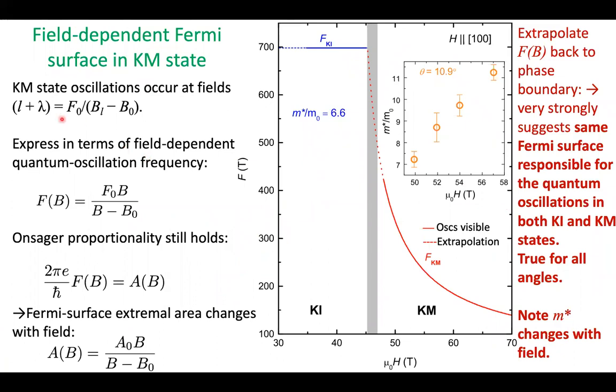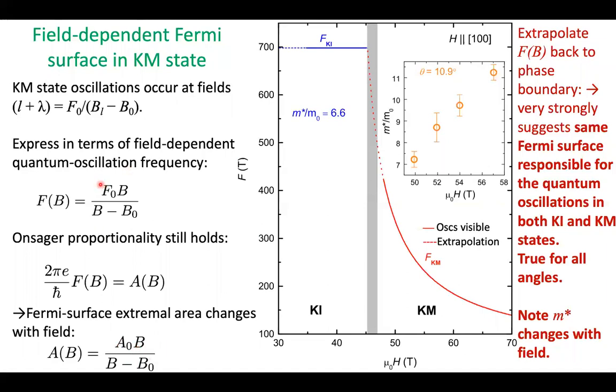So let's now examine this dependence on field a little bit further. We've already heard that the Kondo-metal state oscillations occur at fields given by an integer plus a phase factor equals a frequency over an offset field. Well, what we can do is turn this around and express this instead in terms of a field-dependent quantum oscillation frequency, which is this. Now, if you do the derivation, the Onsager proportionality between the extremal orbit area of the Fermi surface and the frequency still holds, even if they're both functions of the magnetic field. So what we're actually seeing here is a change in the extremal area of the Fermi surface as a function of magnetic field, given by this proportionality down here.